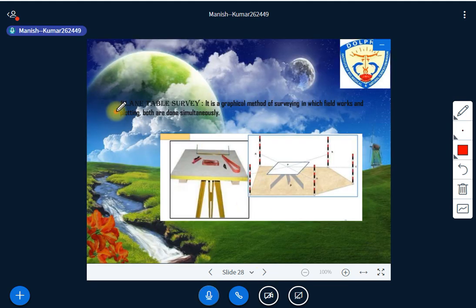Then we have another instrument, the plane table survey. Look at that. We have a table here, and some instruments have to be used, for example this level instrument, then this other instrument. Lots of instruments are used for plane table survey. One advantage of this survey is that during the field work you can plot the information on the paper at the same time.